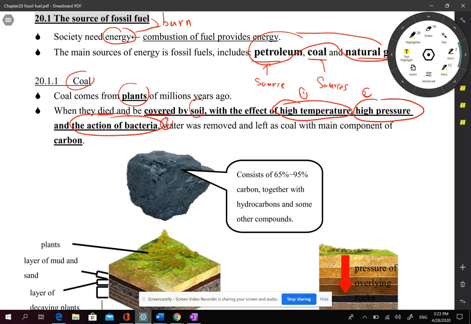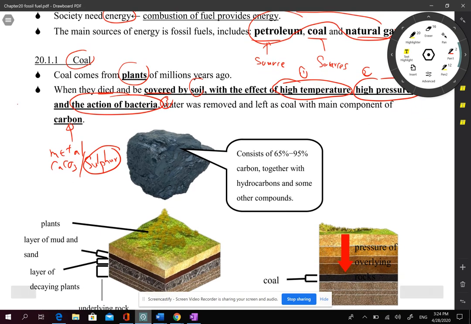And coal is mainly, sometimes more than 90%, carbon. It will also contain some other impurities, maybe some metal, calcium carbonate, calcium rocks. And one of the worst impurities is sulfide. Later we will look at the consequence of burning coal, because it contains sulfide, which is not a very good impurity. So remember, it will be asked sometimes.